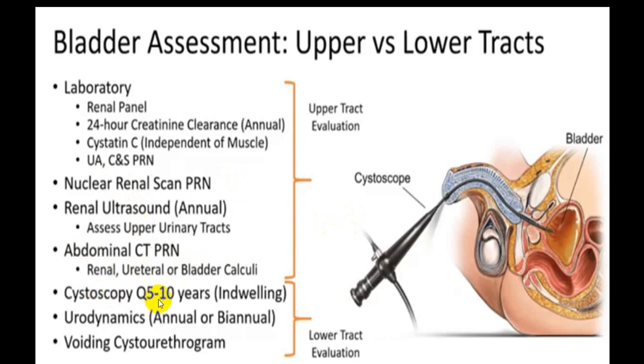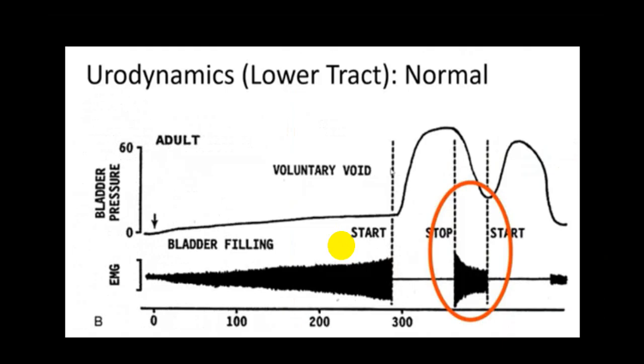Cystoscopy is very commonly advised to find out the pathology or complication of the bladder. Urodynamics should be done annually or biannually. And voiding cystourethrogram is also necessary to find out the severity in the lower motor neuron variety and in what we call the suprasacral variety. But usually these investigations are not very commonly required in a case of an uninhibited bladder or what we call cortical or pontine damage.